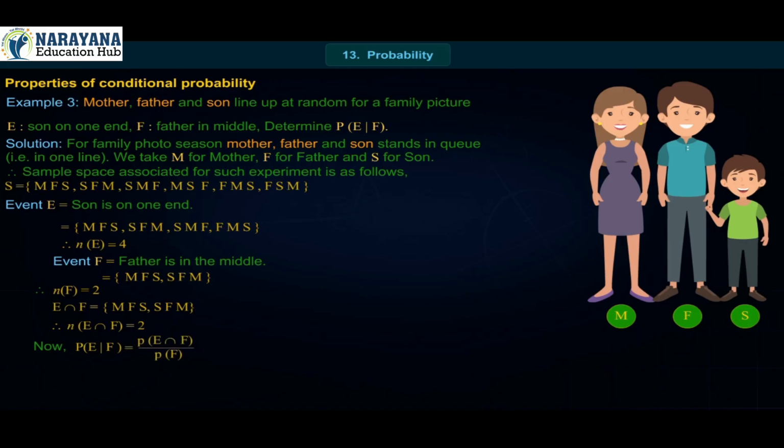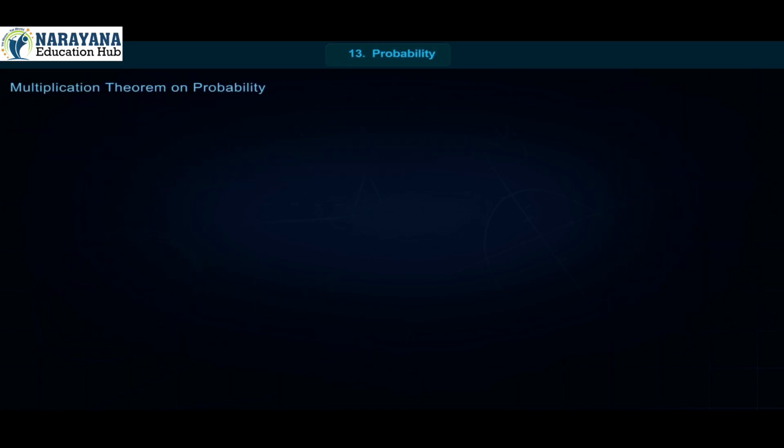Now, P(E|F) is equal to P(E intersection F) upon P(F), which is equal to n(E intersection F) upon n(S), whole upon n(F) upon n(S), which is equal to n(E intersection F) upon n(F), which is equal to 2 upon 2, which is equal to 1. Multiplication theorem on probability.